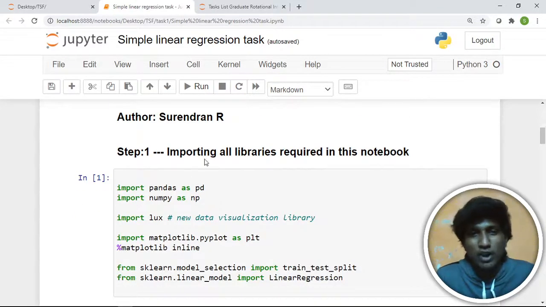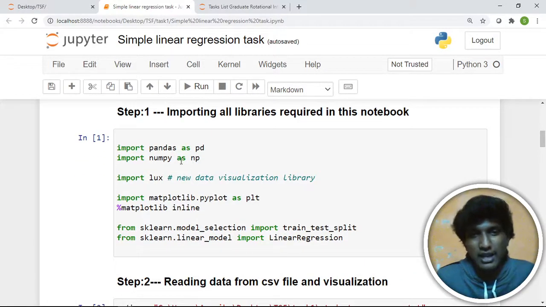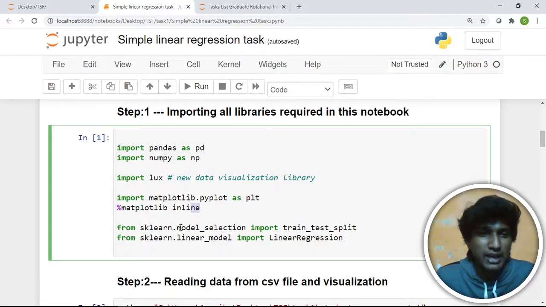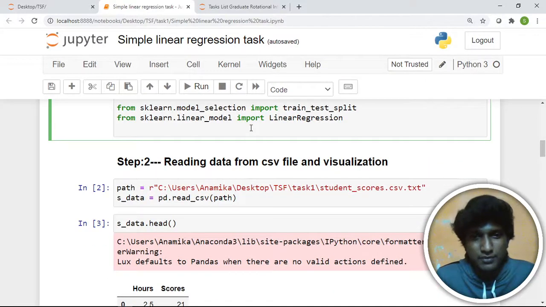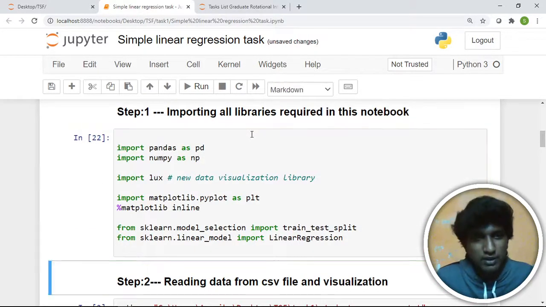Step 1. We are importing all required libraries in this notebook, like Pandas, NumPy, Lux, Matplotlib and sklearn. The main ones are train_test_split and LinearRegression. Important to note here, Lux is a newly launched library, used for data visualization. Let's see the use of Lux. Let's run step 1.